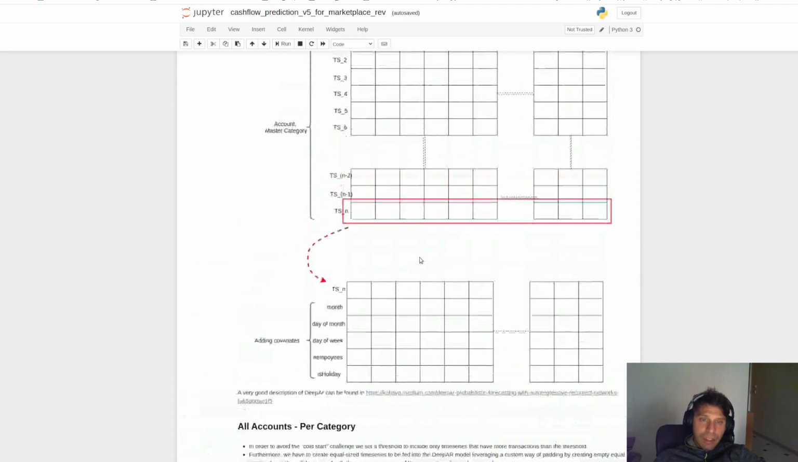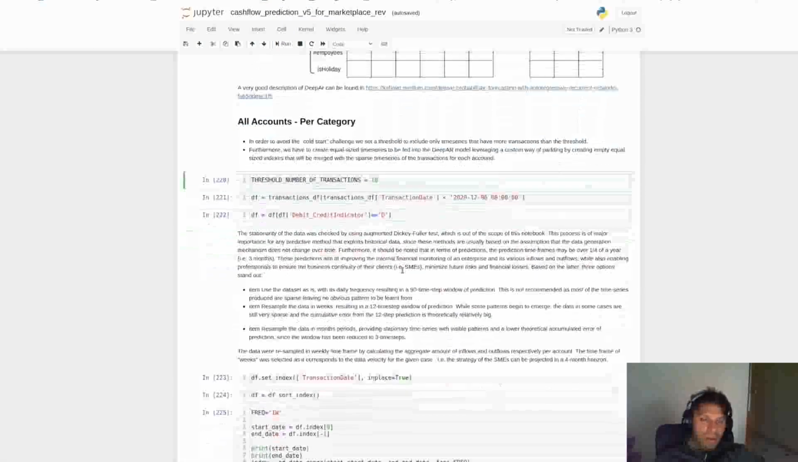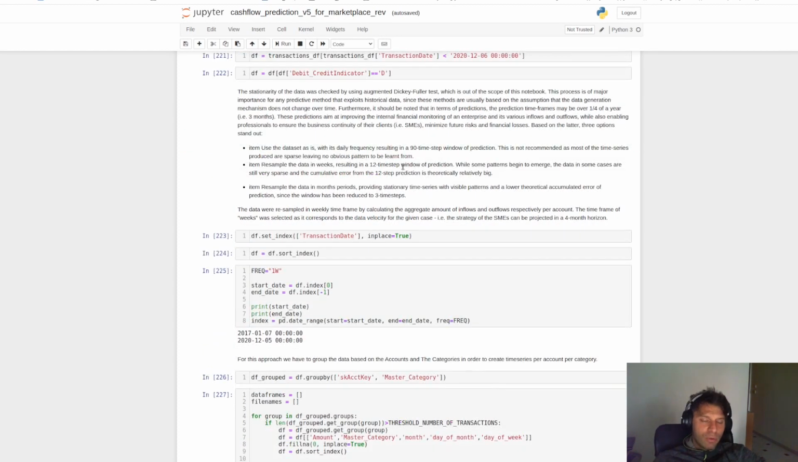Furthermore, in order to leverage this type of models, we have to use a custom padding technique in order to create time series with the same amount of time steps. Another decision that we have to make is whether we have to resample the data. We saw that if we resample the data in terms of weeks, we can keep the information needed in order to predict future values, and we can cover the demand of the SMEs' needs.